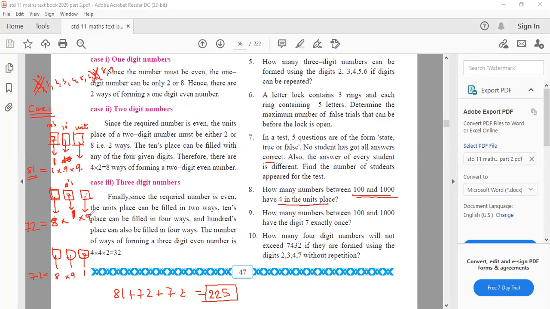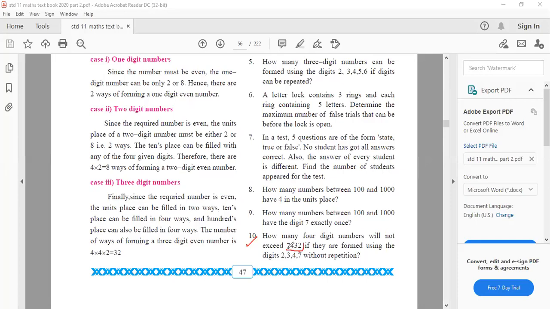In the units place, only 7 cannot be utilized, so there are 9 digits available. So total number of arrangements with 7 in the tens place is 72. Exactly the same way, in the units place also, 7 once, and others there should not be 7. So that is also 72. So the total number of numbers with 7 only once is 81 plus 72 plus 72, which is 225.